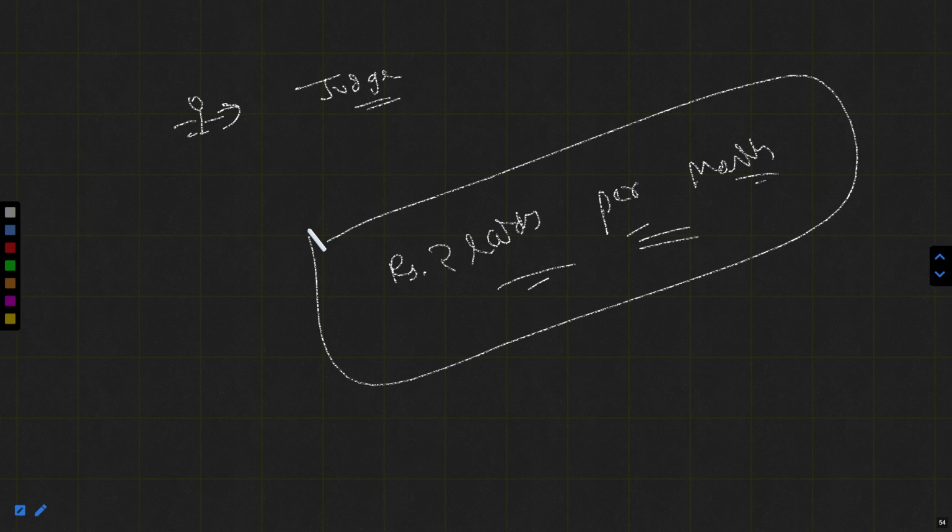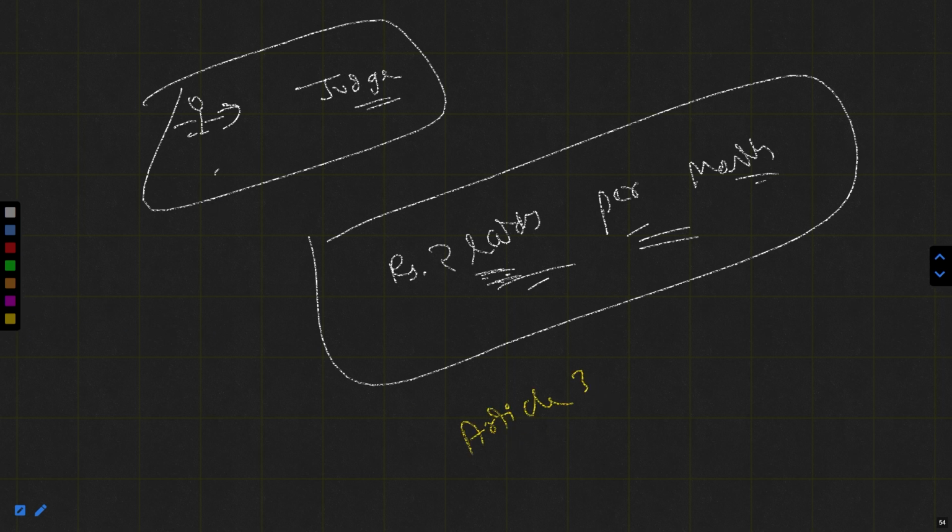But just try to remember it. So 2 lakhs per month was the promised salary. Once the judge has been appointed, this could not be reduced. It means there could not be a change in the salary once the judge is appointed, except under the condition of Article 360.